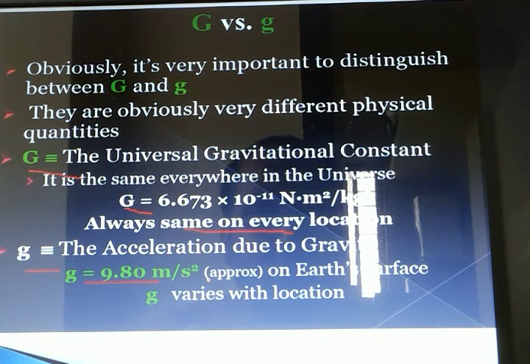Okay, you might be knowing small g's value also changes from the equator to the poles as well, but overall we take the value as 9.8 meter per second square. But g's value goes on changing with location. Means if you go to different parts of the universe, small g's value will go on changing.